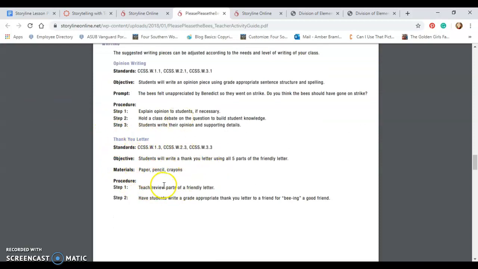This is a great one. These are all activities that you can do with the classes, but I'm going to let you choose. You may go straight from the activities associated with the book, or you may create your own. But your book has to be the basis for the lesson. It has to be the catalyst or what starts your lesson.